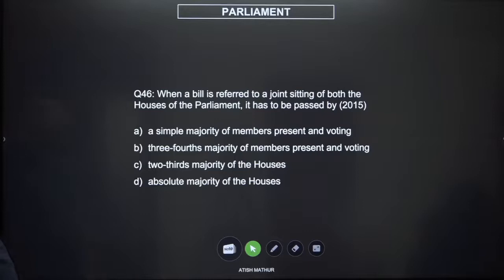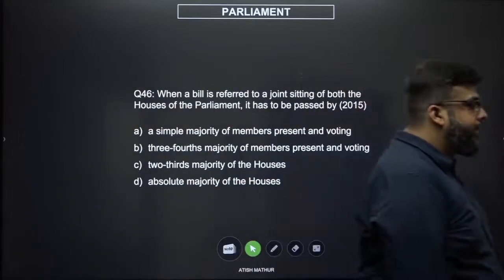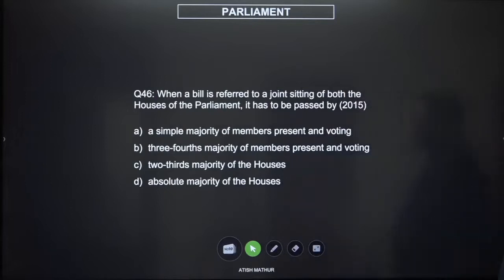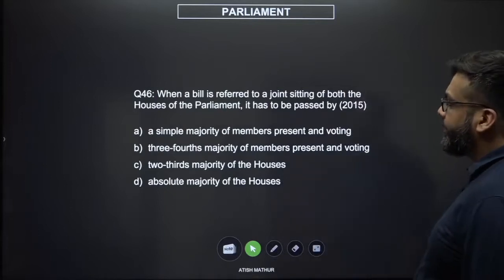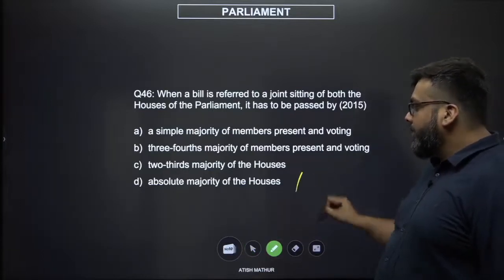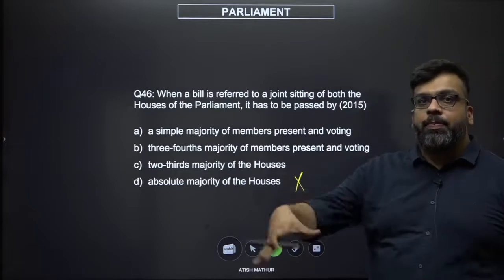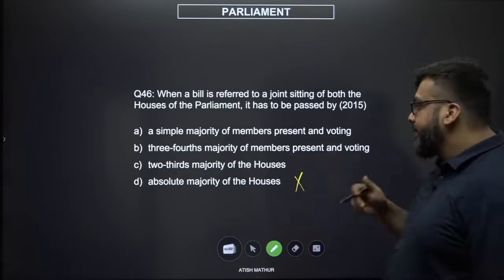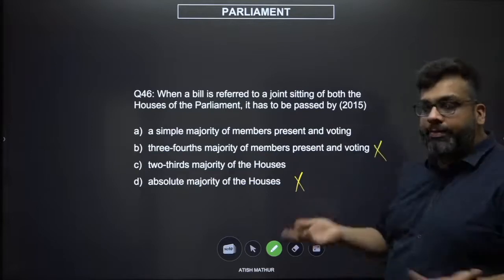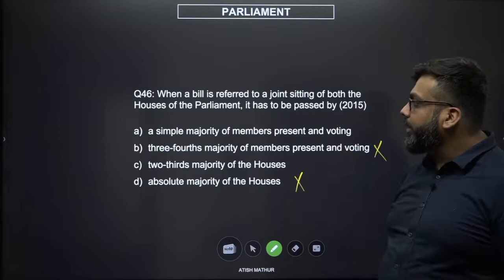46. When a bill is referred to a joint sitting of both the houses of the parliament, it has to be passed by a simple majority of members present and voting, 3/4, 2/3, or absolute majority. We know that absolute majority does not exist. There's nothing called absolute majority to pass something. 3/4 as a concept does not exist. So 2/3 or simple majority only.